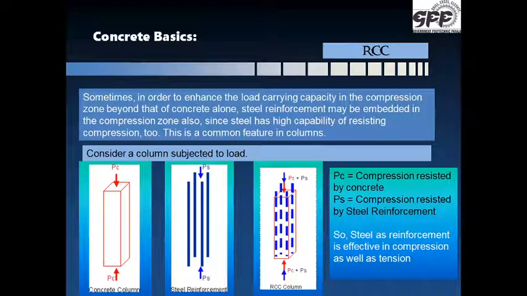What we observe is that the advantage of providing steel bars is that due to its high strength, only a very small amount of steel is needed to increase the load carrying capacity of concrete. Generally, it is about 0.2% to 2% only for beams, and even lesser, 0.12% to 2% for slabs, and about 0.8% to 4% for columns.